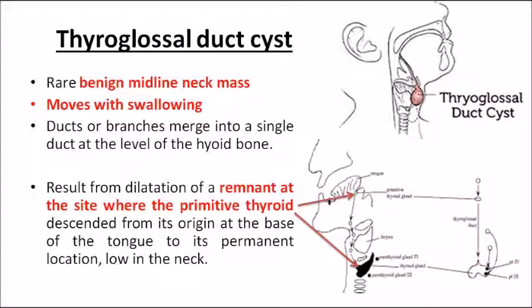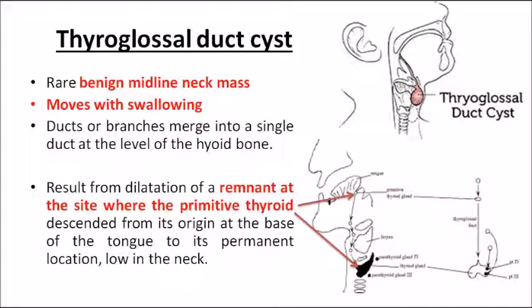So during the development of the thyroid, the primitive thyroid location is shown by the first arrow mark. In the second image, the first arrow mark shows the primitive site of the thyroid, and the second one shows the current location of the thyroid. So there is descending of the thyroid. That arrow mark shows the descent of the thyroid from the primitive location to the current location.